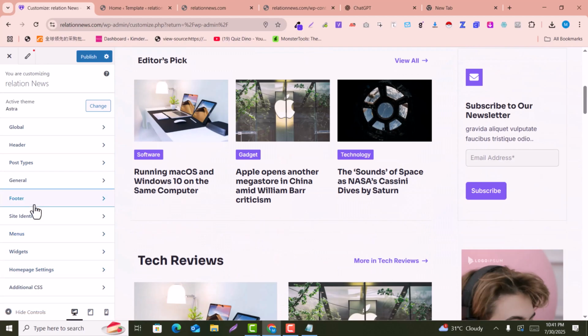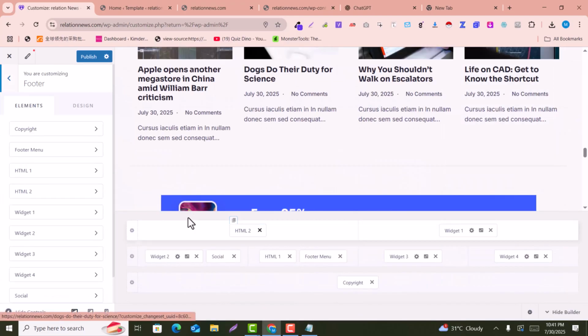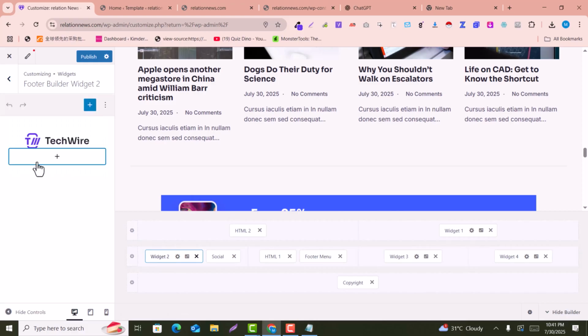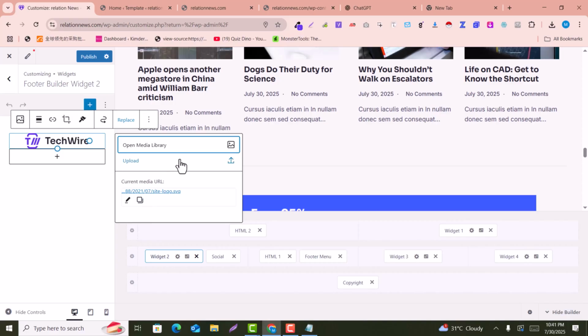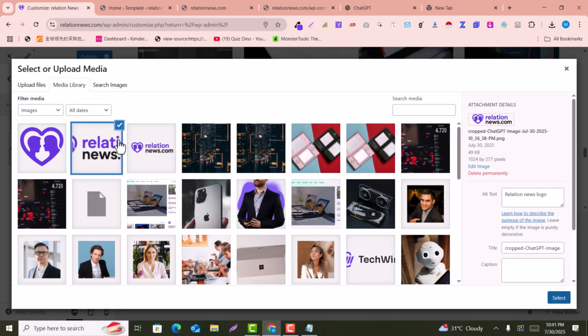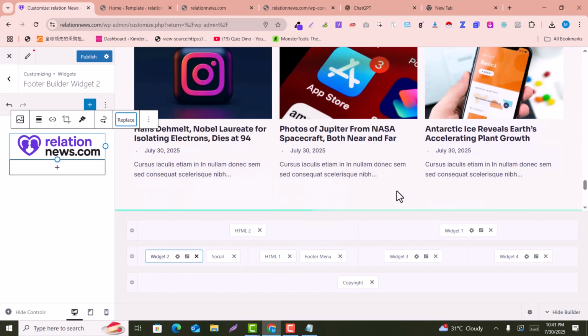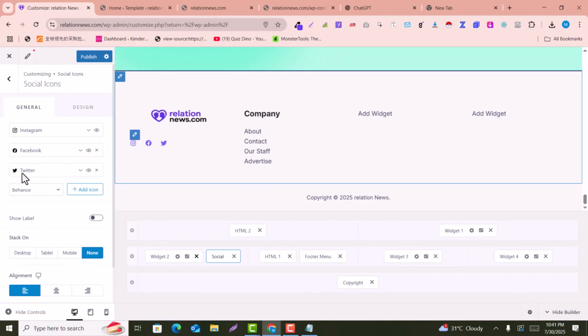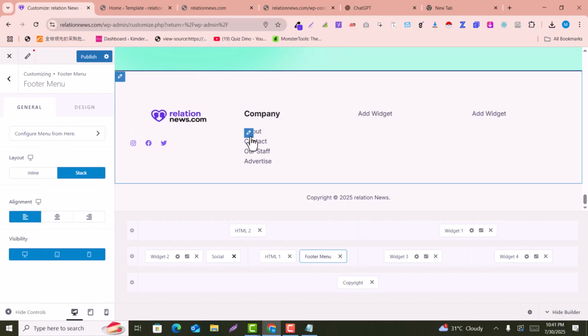For example, if you click on footer, here is the footer area, this is customizable. If you click on widget, and here I just click on got it, you can see there is the old logo that is displaying. So I just click on replace with our new logo and select our logo here. Here you can see in the footer, this is replaced. And if you click on this, these are the social media icons that you can easily customize and add your own links. Here is also a menu that you can add a new menu to, and this is the empty widgets area.